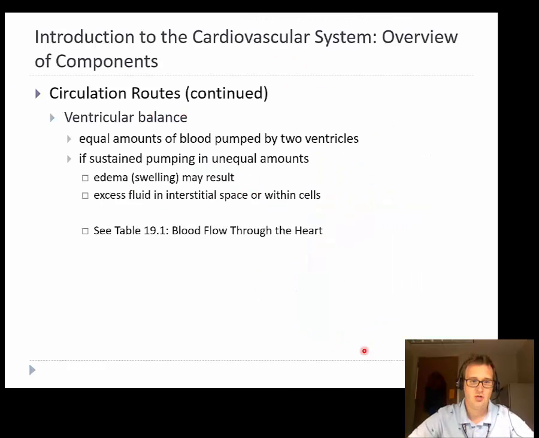So we need to talk about circulation rates. Blood is constantly being pumped, and it's pumped pretty quickly. Our right and left sides of our heart pump equal amounts of blood. And so this maintains constant pressure within our body. If there's unequal pumping, then we might start accumulating fluids within our tissues. The spaces where the blood is delivering nutrients can accumulate fluids if it's not being drained at the same rate it's being filled. Hopefully that makes sense. That's why the right and left sides have to go equally, because they are draining as well as filling tissues or spaces.